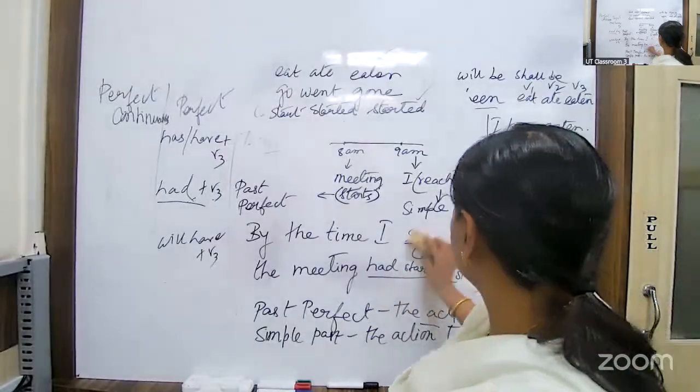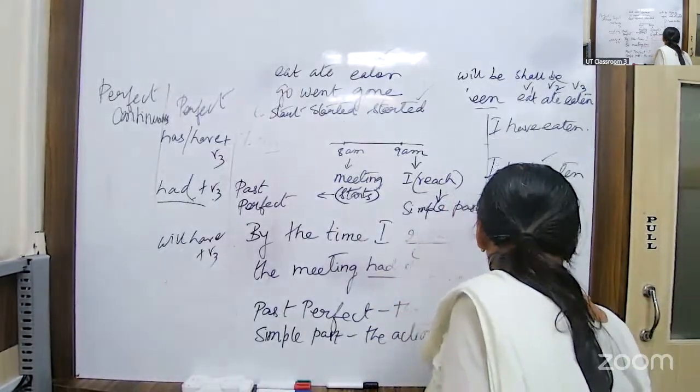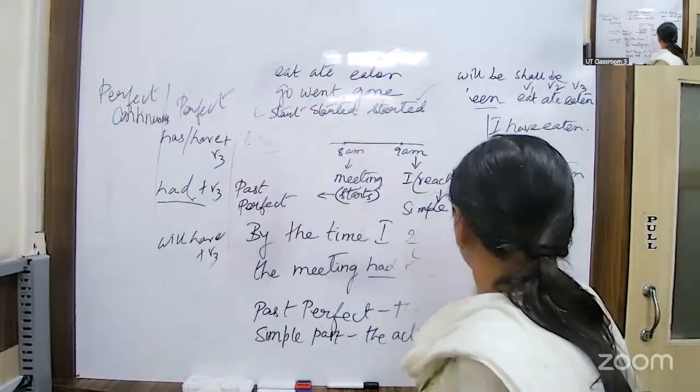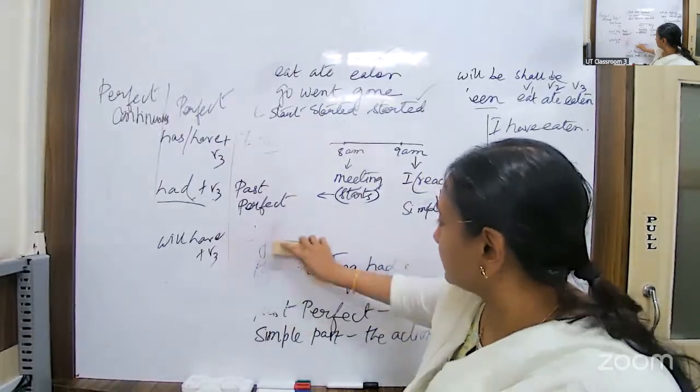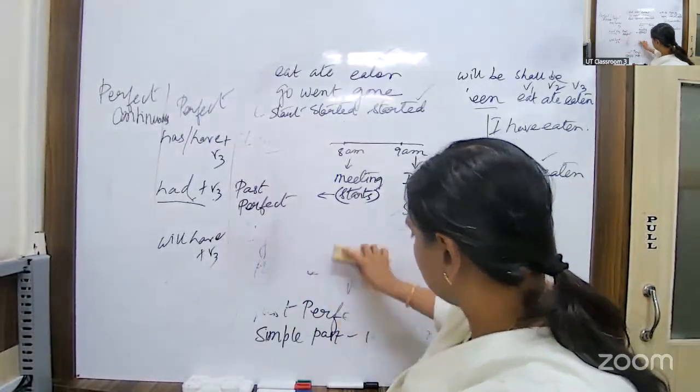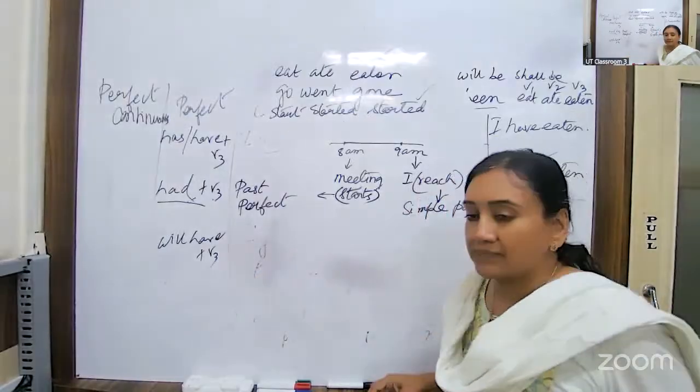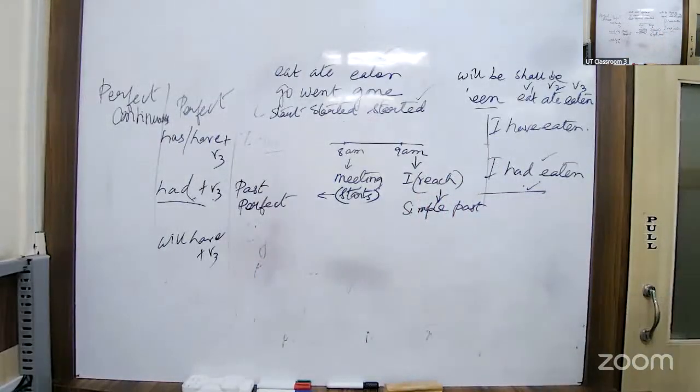Okay. So, what happened? The train dash, within bracket, leave.